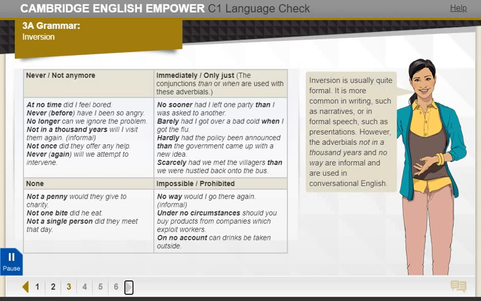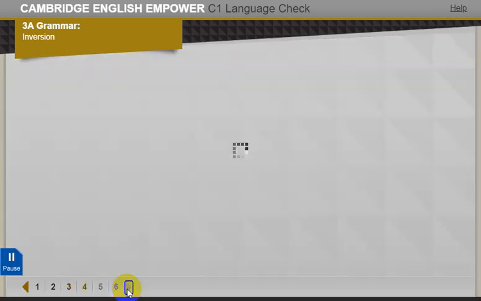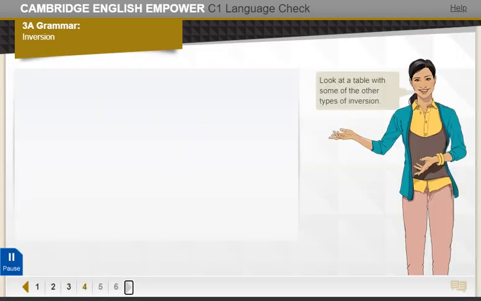However, the adverbials not in 1,000 years and no way are informal and are used in conversational English. Look at a table with some other types of inversion.